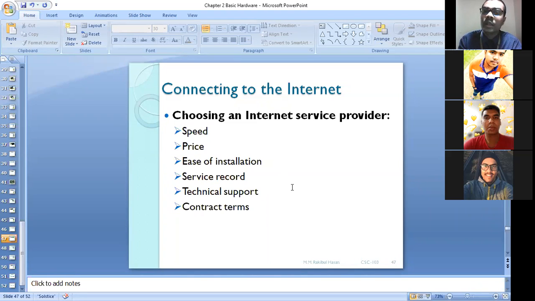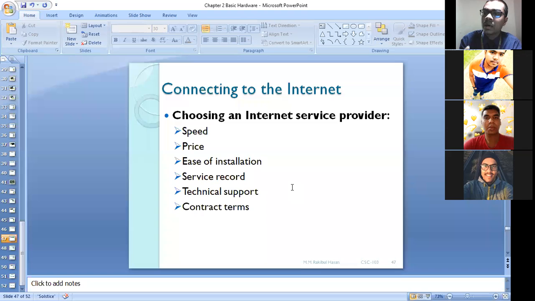Then ease of installation. Whatever hardware they are giving us, or whatever software I need to install, is it easily installable or not? Suppose they might give us an optical fiber connection.